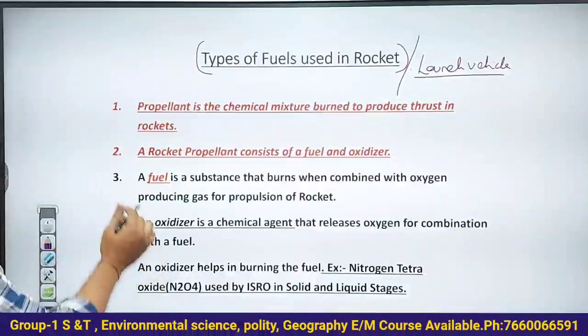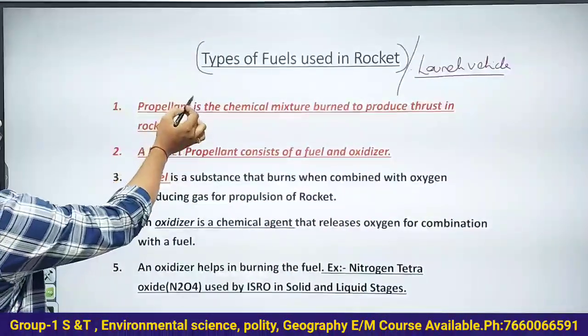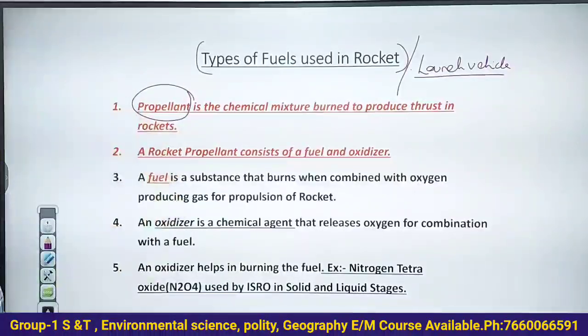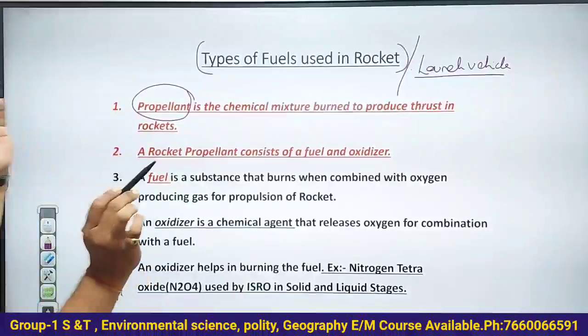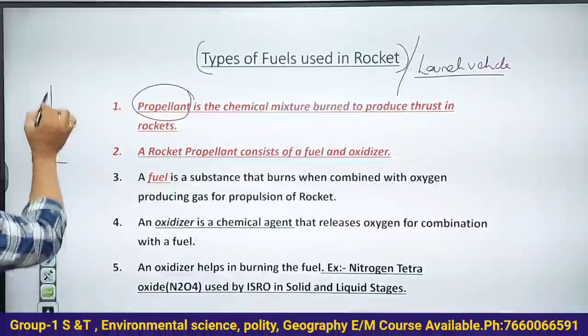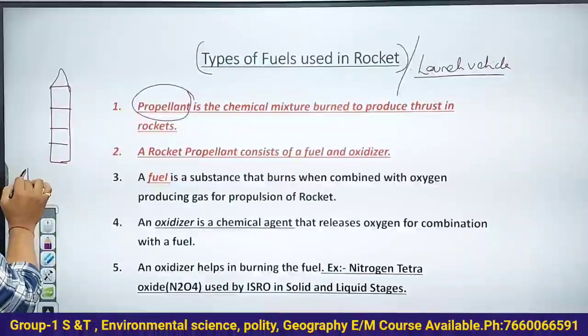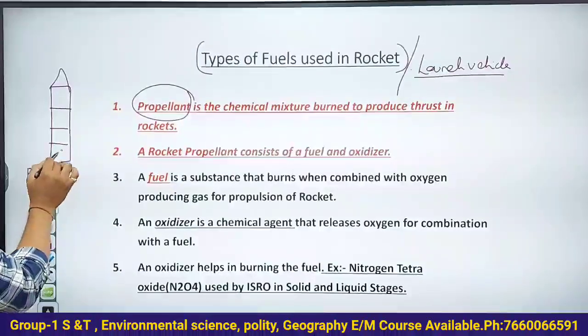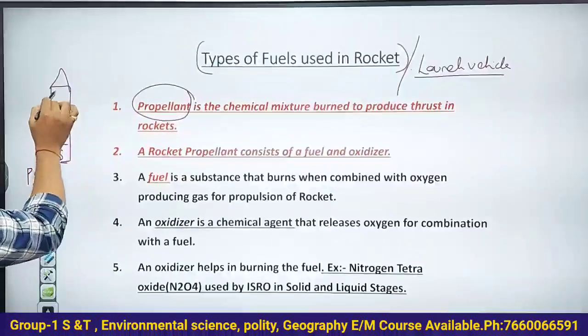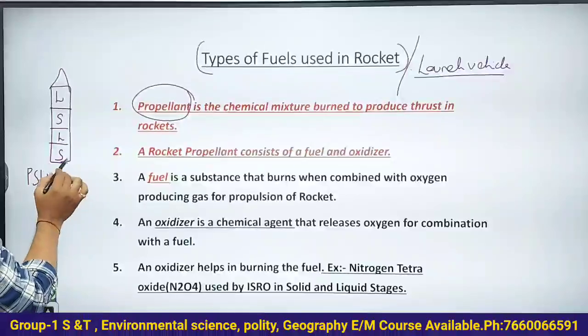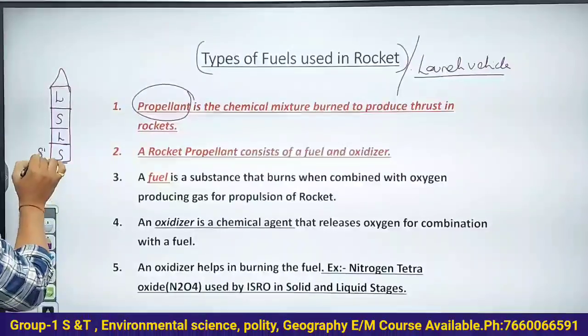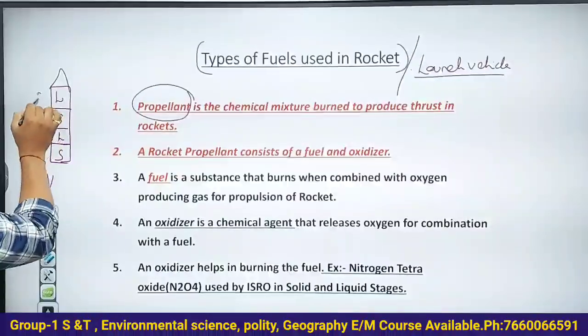Okay, so see here, first of all we will understand the word propellant. So what is this particular propellant? Very simple. Just now I told you rocket is having different stages. For example, take PSLV: solid fuel, liquid fuel, solid fuel, liquid fuel. This is stage 1, stage 2, stage 3, stage 4.